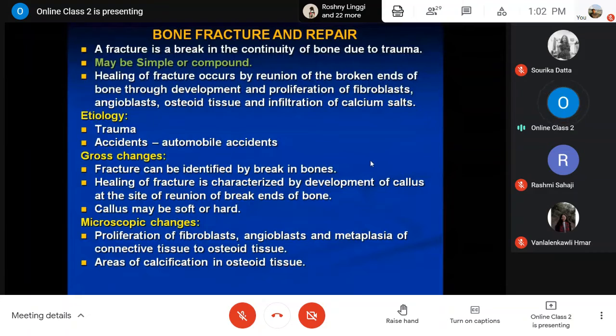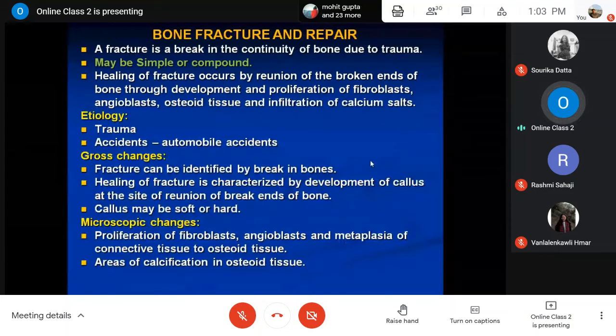Simple means the fracture is inside the body itself, only a single break is there, and the broken end of the bone does not come out on the body surface. Compound means fractures may be multiple, or mainly the broken end of the bone comes out of the body, out of the body surface.